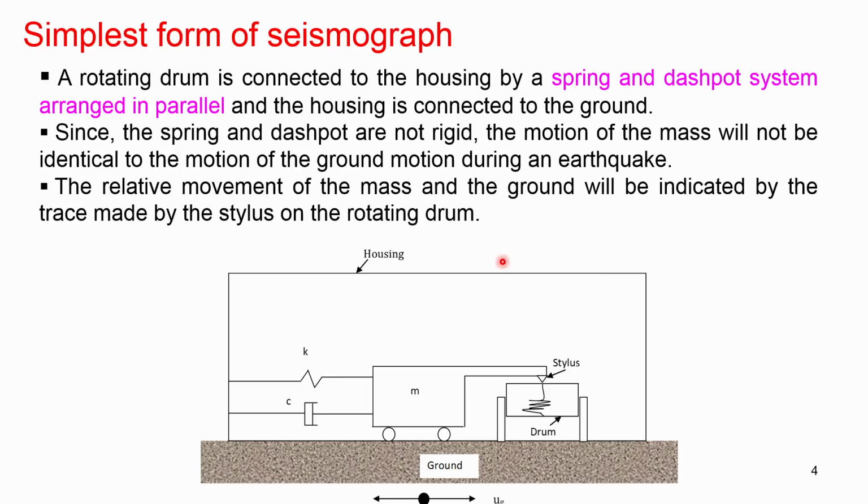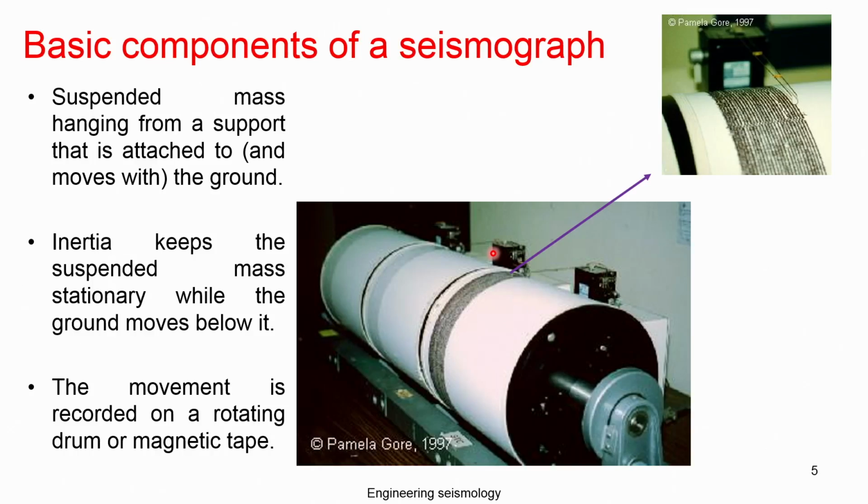That is how the simplest form of seismogram came about. Depending upon the direction of the recording, you can have single sensor and multiple sensor seismic instruments. Basically, any seismic instrument should consist of a suspended mass hanging from a support attached to the ground, and inertia to keep the suspended mass stationary while the ground moves below it, and the movement is recorded on a rotating drum or magnetic tape.